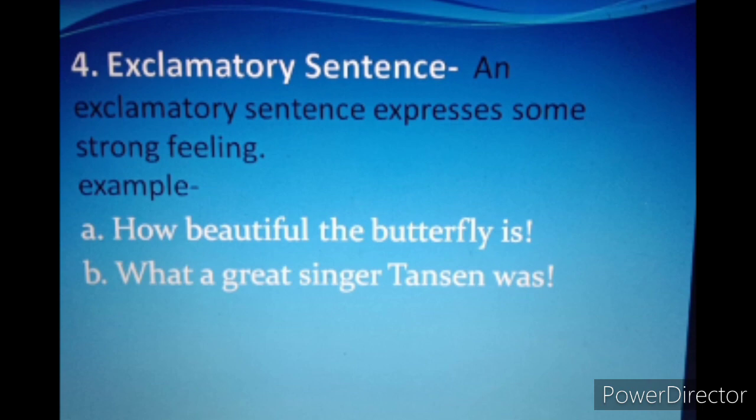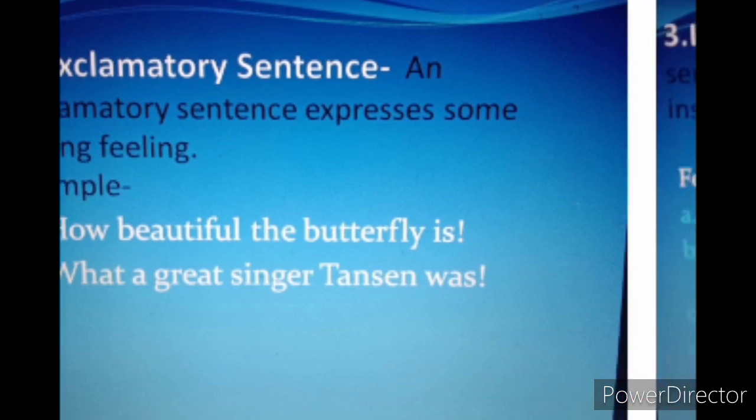Exclamatory sentences end with an exclamation mark. You remember in the beginning I told you that a sentence may end with a full stop, question mark or an exclamation mark.